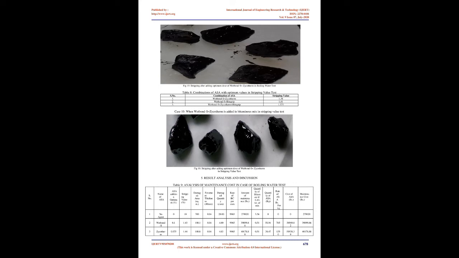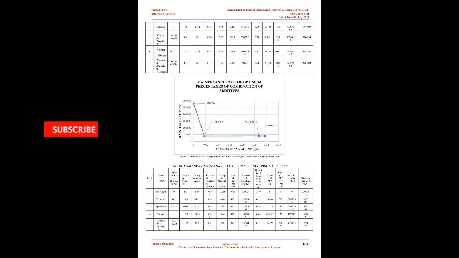Advantages of anti-stripping agents. Enhance the service life of the pavement. Excellent adhesion promoter onto all types of aggregates. Slow down age hardening of bitumen. Low dosage required. Stable at high process temperature of hot mix temperature.